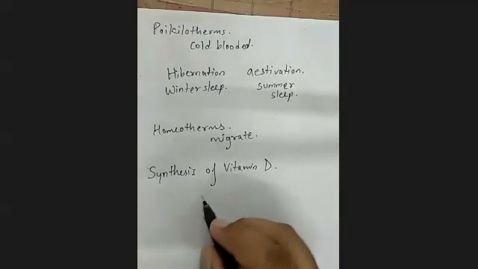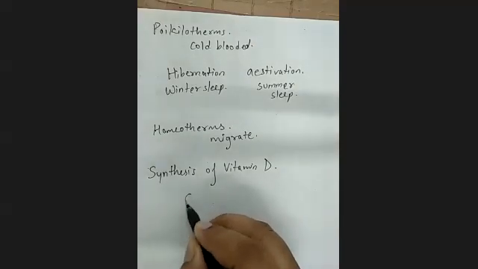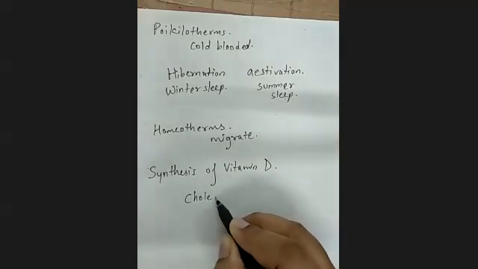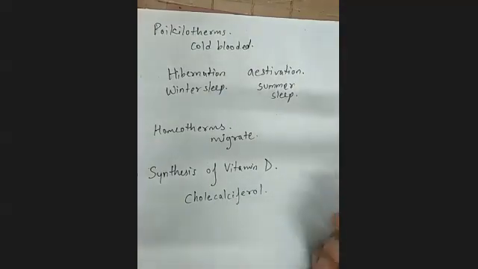Actually, vitamin D's scientific name is cholecalciferol. If you are aware of it, fine; if not, then don't worry. Cholecalciferol is the scientific name of vitamin D, and it is present in our body everywhere under the skin.